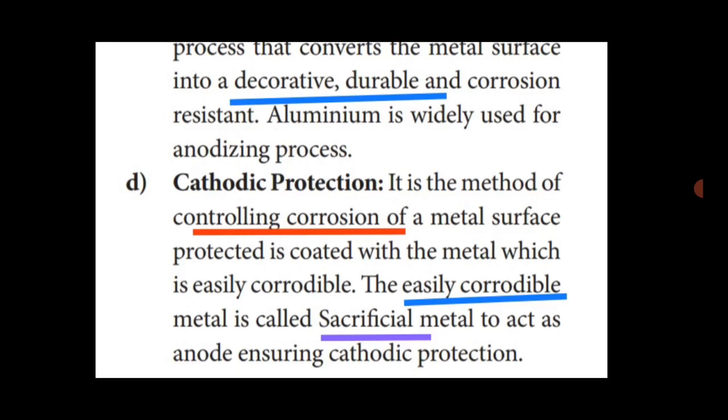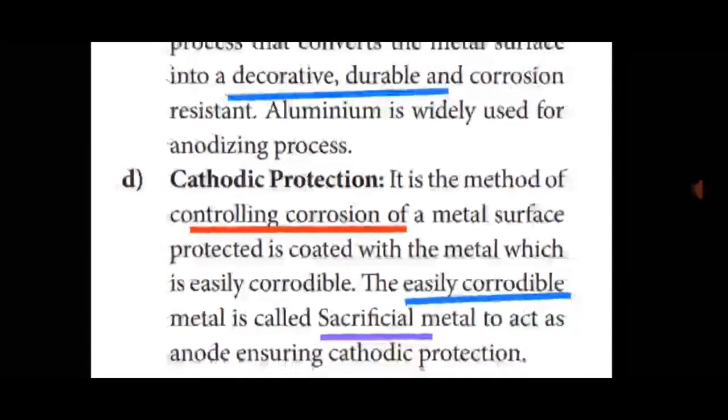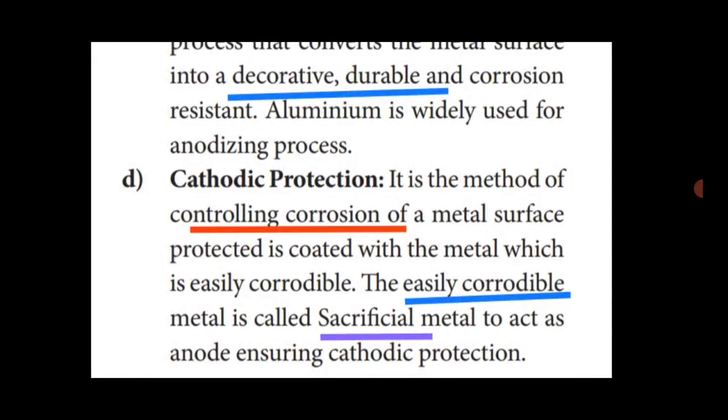For example, nickel coated by silver. Here the silver is easily corrodable, so the main substance, nickel, is not easily corroded. The coating metal is called a sacrificial metal.